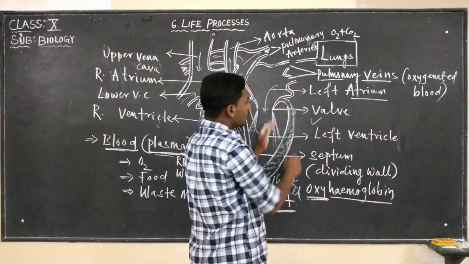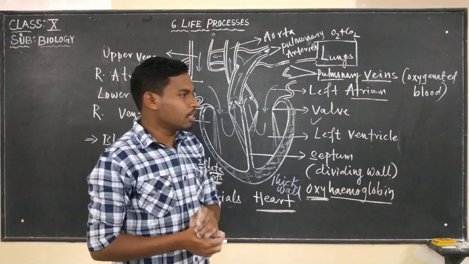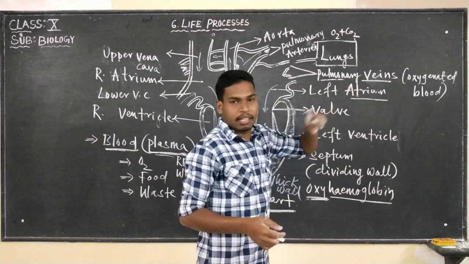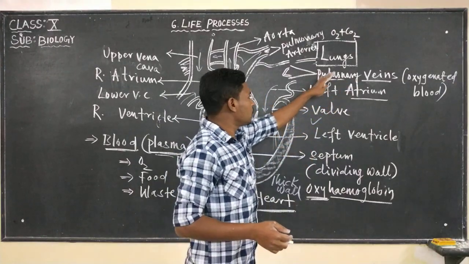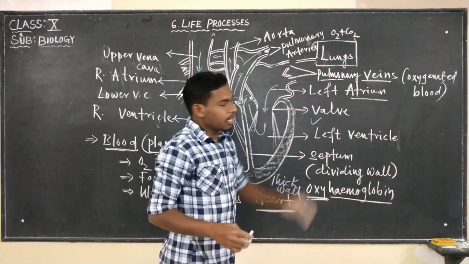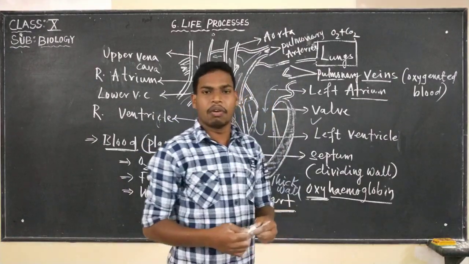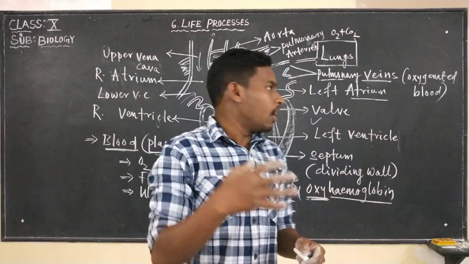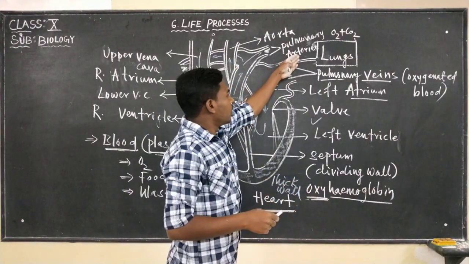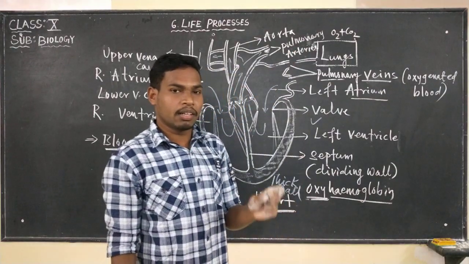all veins carry deoxygenated blood, except the pulmonary vein. Here the pulmonary vein is carrying what? Oxygenated blood. It brings it from the lungs, right? So oxygenated blood is carried by the pulmonary veins. And if we talk about the arteries, all arteries carry oxygenated blood except the pulmonary artery. Here it is carrying what? The deoxygenated blood, or blood rich in carbon dioxide.